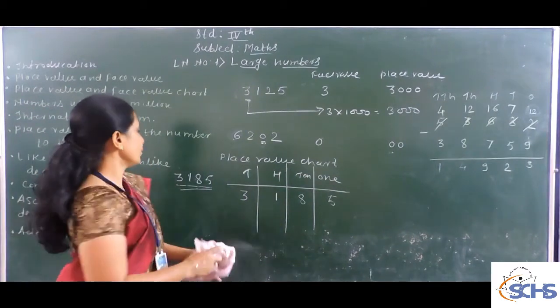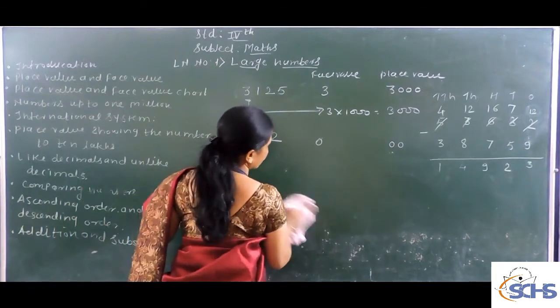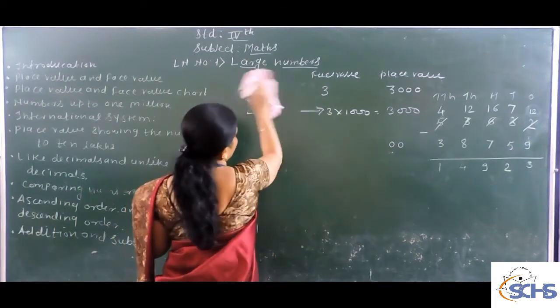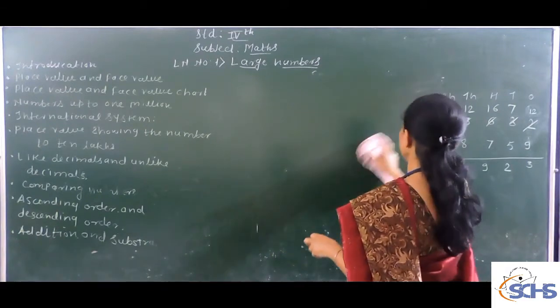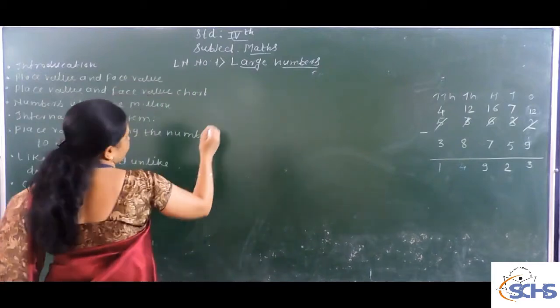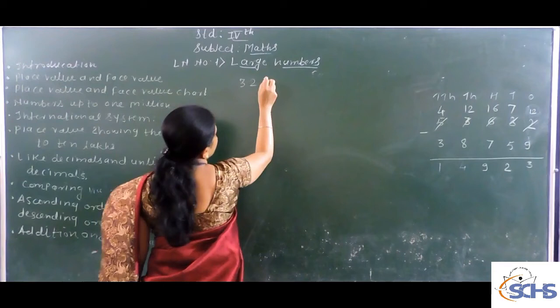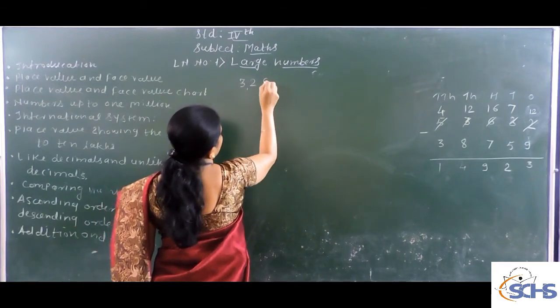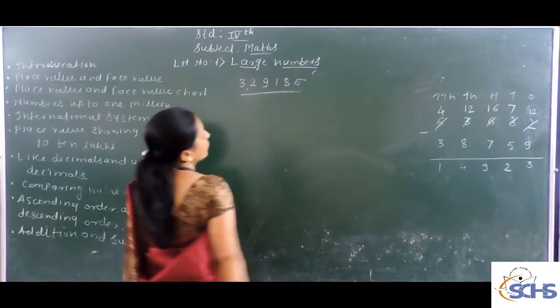Again, if we take a more difficult problem to understand the concept of the place value chart, take this example: 3,29,185.